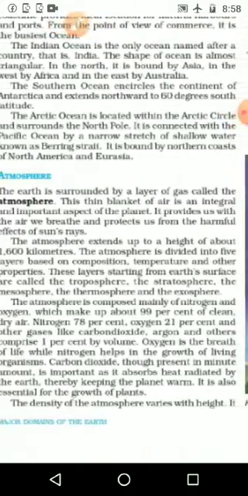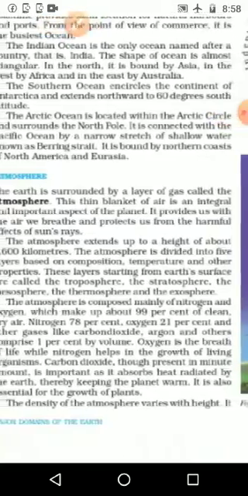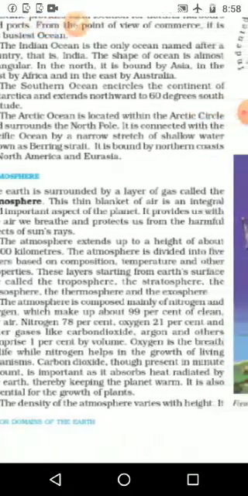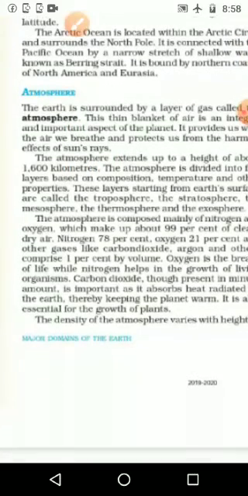This thin blanket of air, why are we saying that it is a thin blanket? Because it is made up of air. It is an integral and important aspect of the planet. Integral means it is totally affecting and a very important aspect of our planet. Because of the presence of air we can live here on earth, and it provides us the air we breathe and protects us from the harmful effects of the sun's rays. Two uses of this blanket, the atmosphere: one, we get the breathing air, and it also protects us from the harmful rays of the sun and other stars.